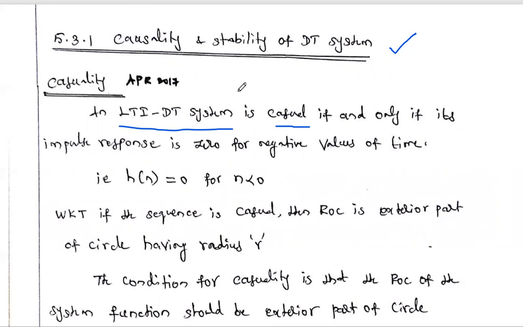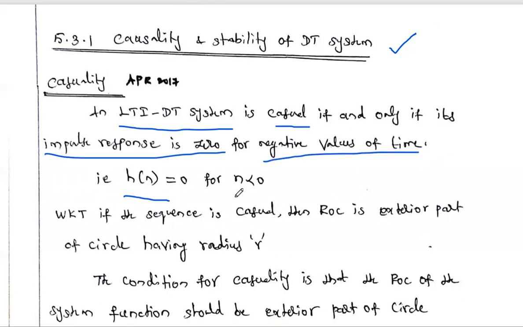Similarly, in order to check whether the given system is a causal system or not, we should know the impulse response value. From the impulse response we can say whether the given system is causal or not. So what is the condition? An LTI DT system is causal if and only if its impulse response is 0 for negative values of time.